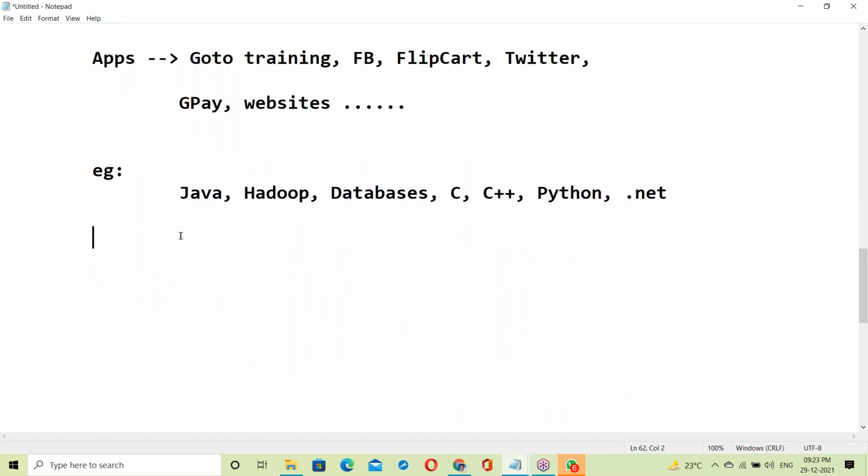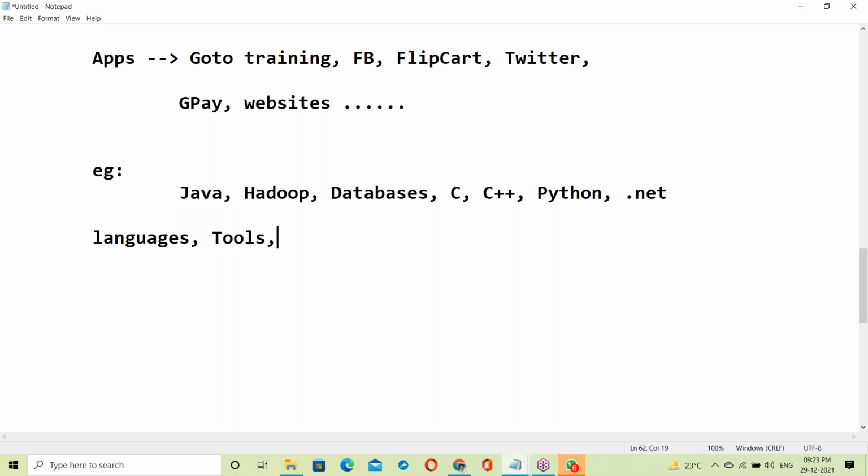Let us see. Here we are using some languages like C language, C++, Python, Java, Scala, HTML, and many other languages.